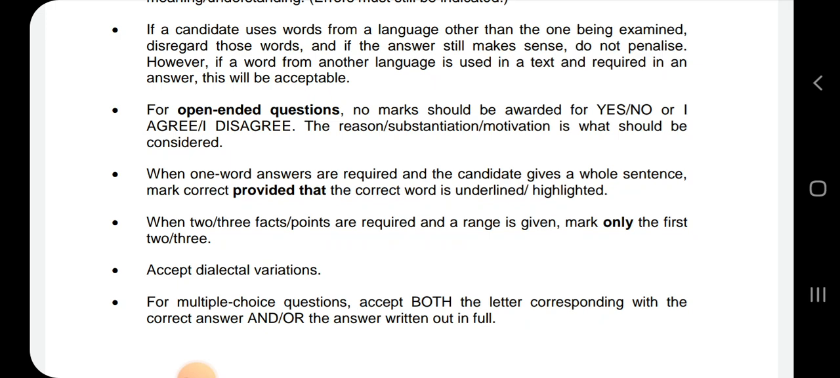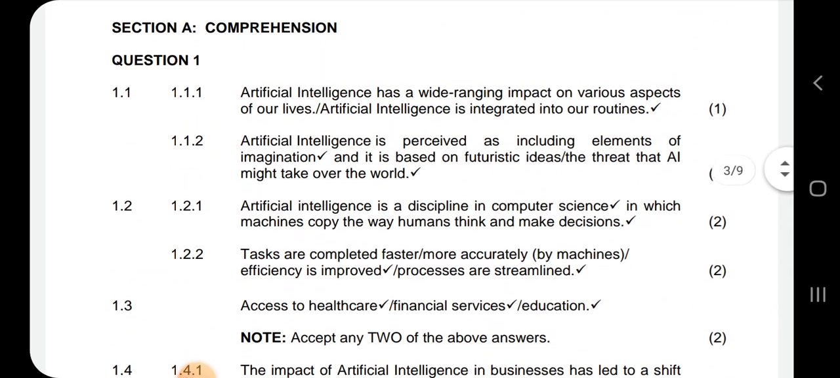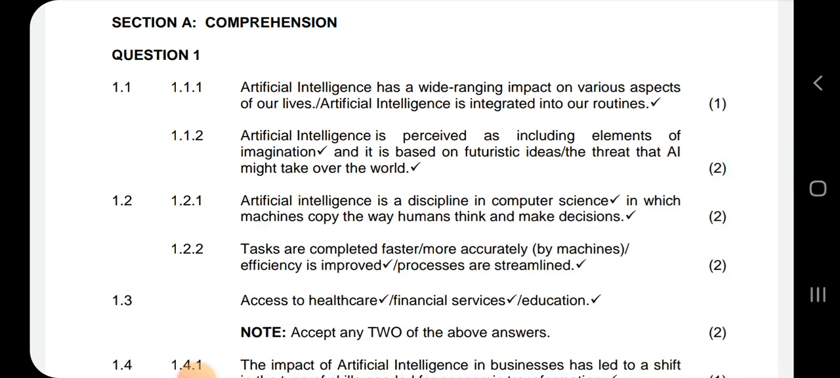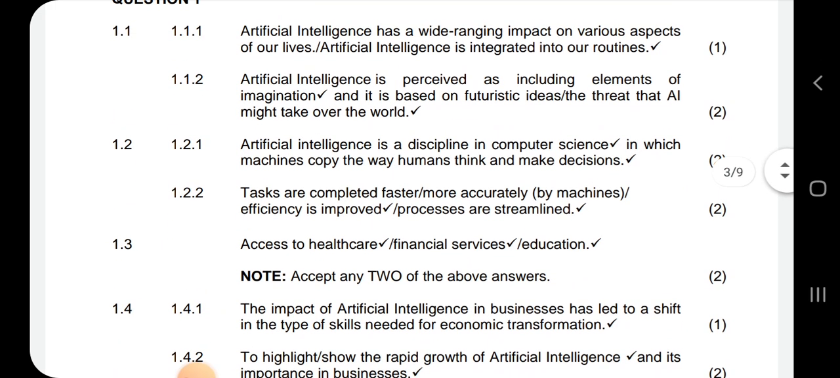When 2 or 3 points or facts are required and a range is given, mark only the first 3. Accept dialectal variations. For multiple choice questions, accept both the letter corresponding to the correct answer. So that's how you will be marked. And here are the answers, compare this with your answers and see how you have done.